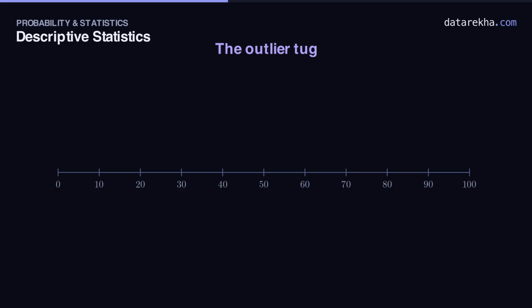Now watch what a single outlier does to each of these. Here are our 5 marks on a wider line. The mean sits at 5, the median at 4, close together, as you'd expect for tidy data. Now change that last mark from 9 out to 90. One wild score. Watch the dot fly right, and watch the mean chase after it, leaping from 5 up to 21.2. But the median doesn't budge.